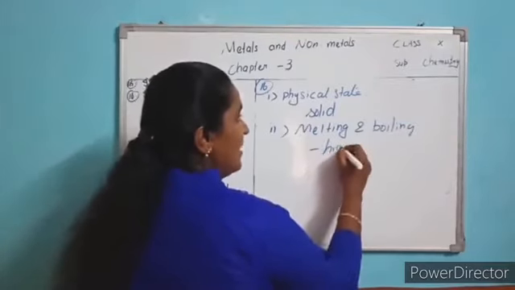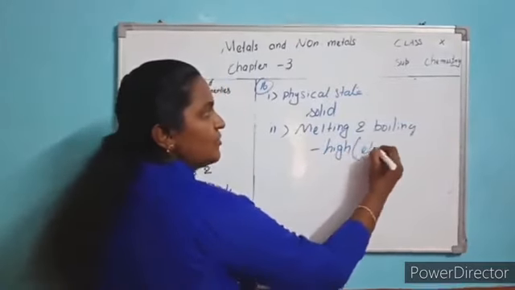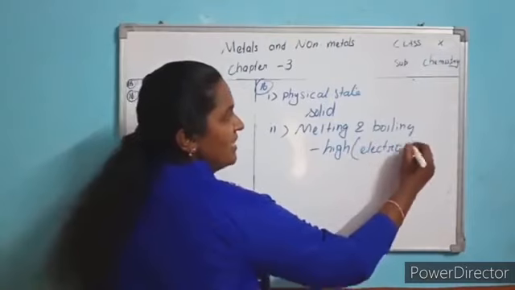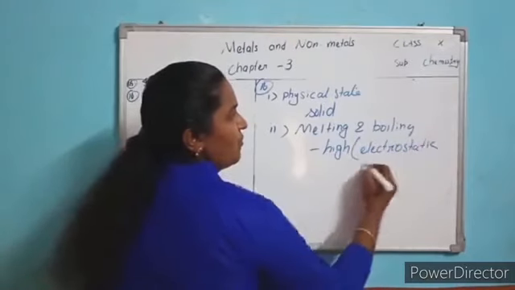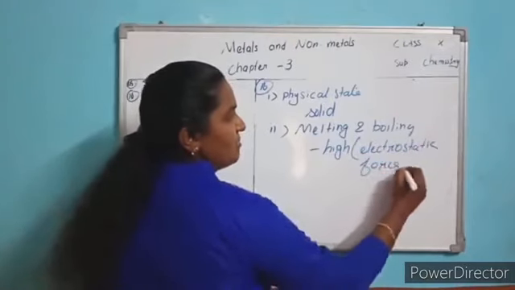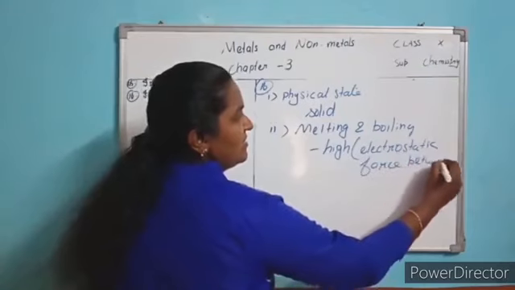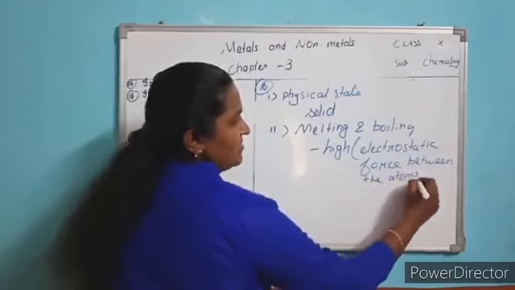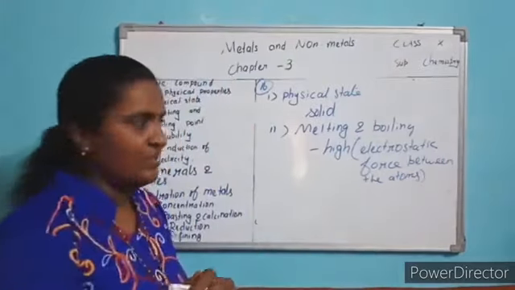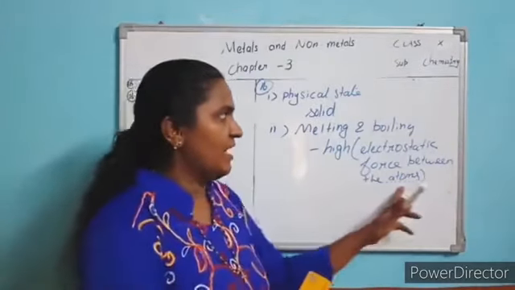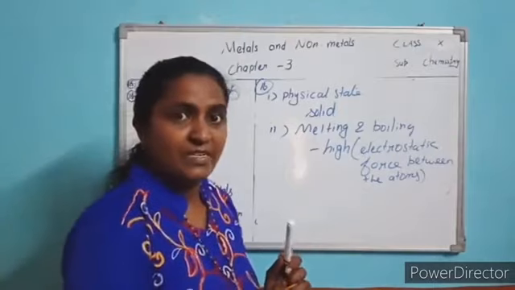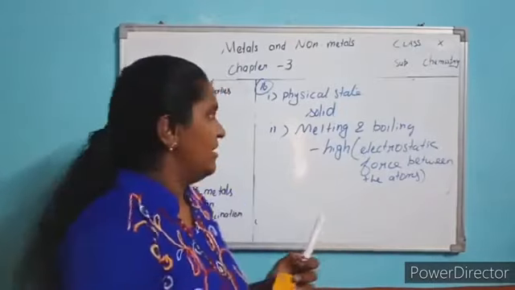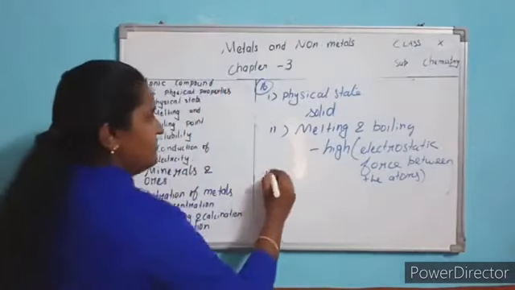It has high melting and boiling point due to electrostatic force between the atoms, or the ions. Understood? Electrostatic force between the ions. The reason can be asked, so you have to write this. The third point is solubility.